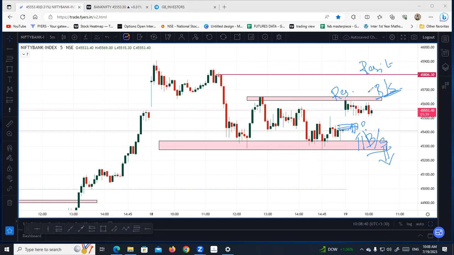Also, the price is not getting rejected from the above level, so how will the seller get activated over here? He is not going to get active. So what we are going to do now is, unless this level or this level is broken, we will not take any trade. Once the levels are broken and give us a direction, then we will take a trade. I've added 45,500 PE to my watch list, so I shall wait for the buyer or the seller to get active.